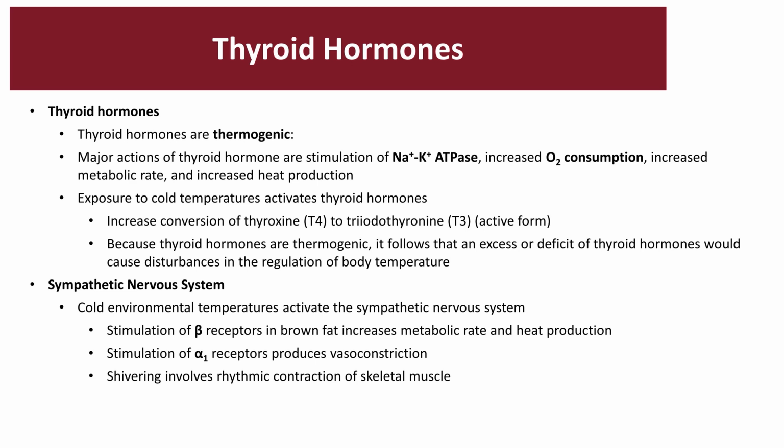The sympathetic division also controls the body temperature. In cold environments, it activates your SNS, your sympathetic nervous system. This will stimulate the beta receptors to activate the brown fat metabolic rate and to generate more heat production. Stimulation of the alpha 1 receptors will cause vasoconstriction. And then also shivering, this rhythmic contraction of skeletal muscles to generate more heat.